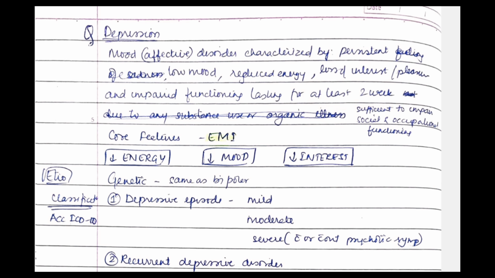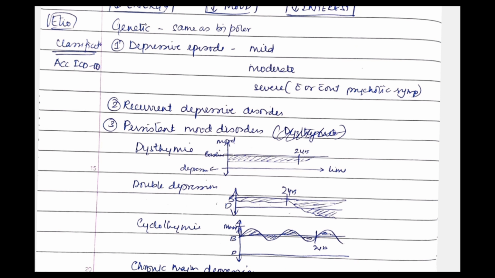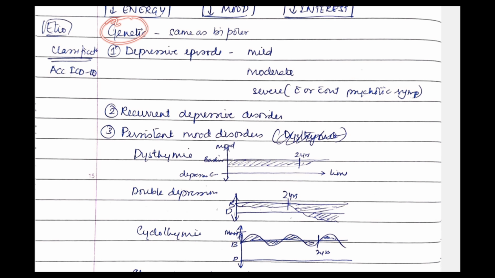Okay, so this is about the depression definition, what you'll write, and what are the clinical features. Coming to etiology, we have genetic factors, then we have neurochemical imbalance. Then we have psychosocial stressors, sleep deprivation and substance abuse. So same thing, whatever you know you can write.